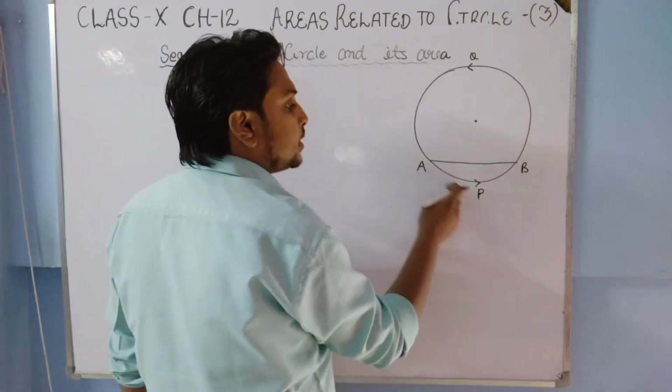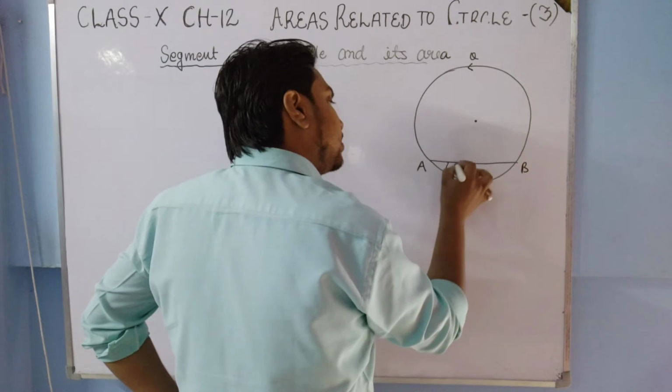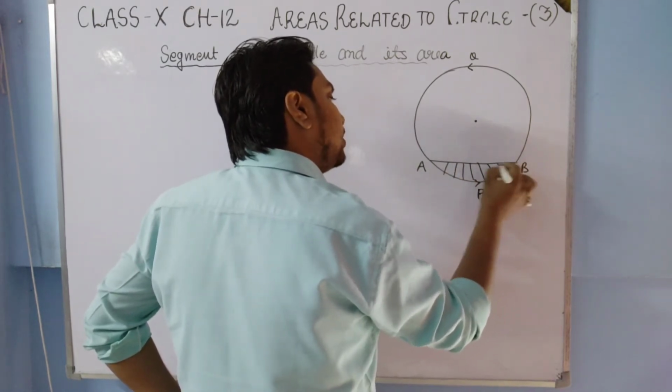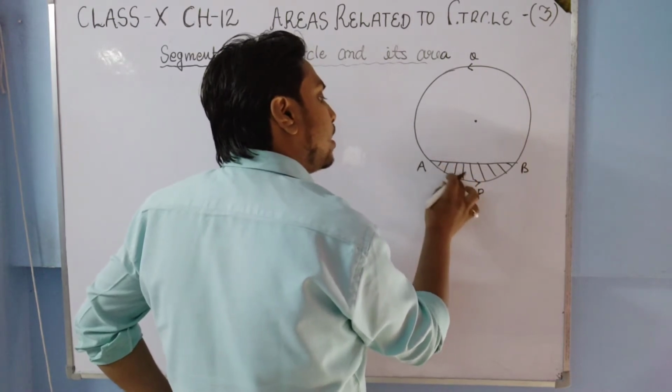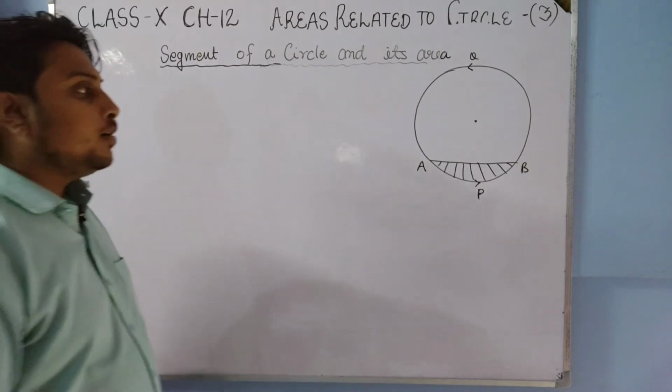Basically the segment of the circle is the region between this chord and the arc. This will be the segment of the circle.